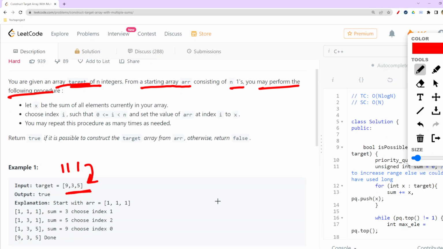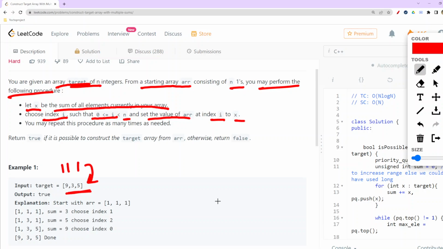Now, in that context, what they have written in the question is: let x be the sum of all elements currently in your array. Choose index i, which could even be 0, the first index of our array, and set the value of the array at index i to x.